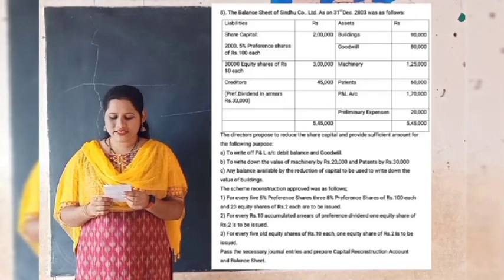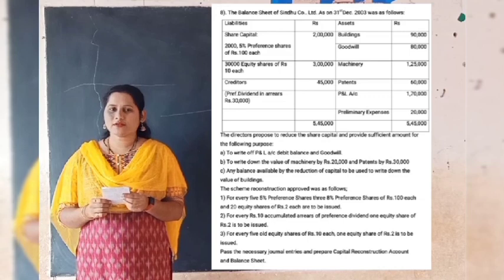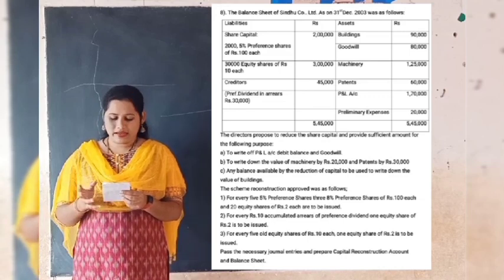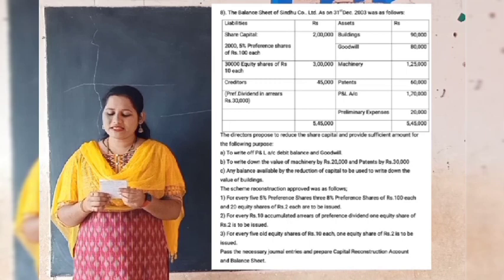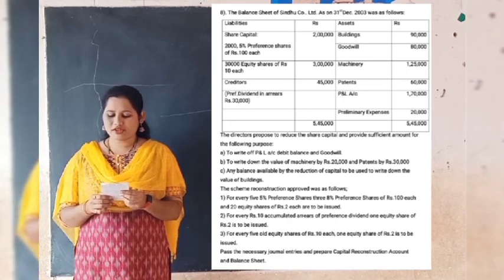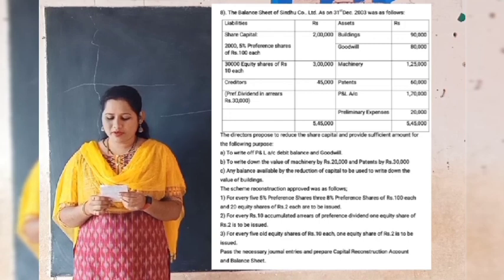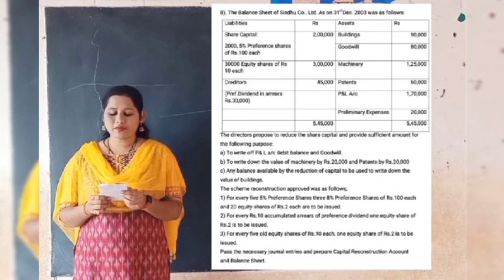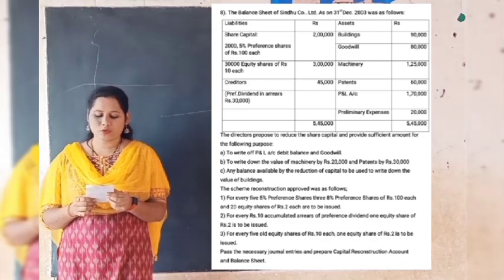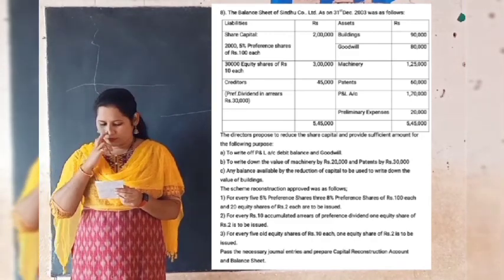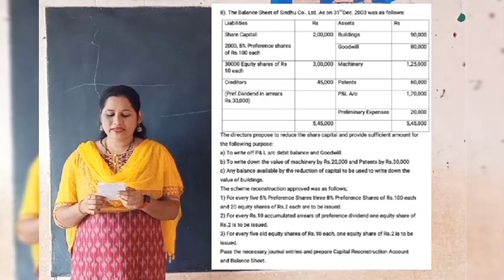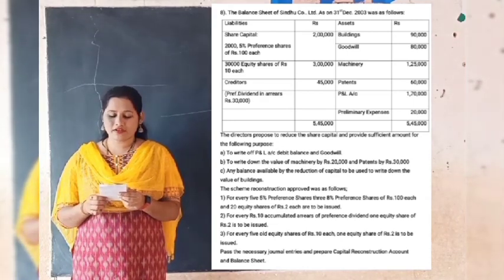The balance sheet of Sindhu Limited as on 31st March 2003 was as follows. On the asset side of the balance sheet we find buildings 90,000, goodwill 80,000, machinery 1,25,000, patents 60,000, profit and loss account debit balance 1,70,000, preliminary expenses 20,000. Then on the liability side, 2,000 5% preference shares of rupees 100 each 2 lakh, 30,000 equity shares of rupees 10 each 3 lakh, creditors 45,000. Then in the bracket they have given preference dividend in arrears rupees 30,000.